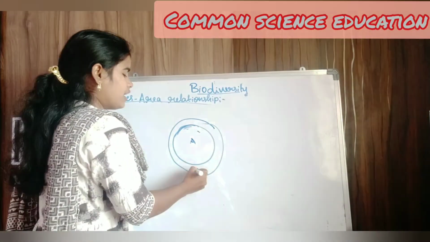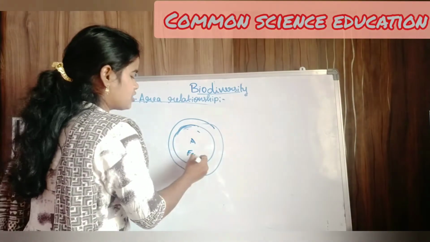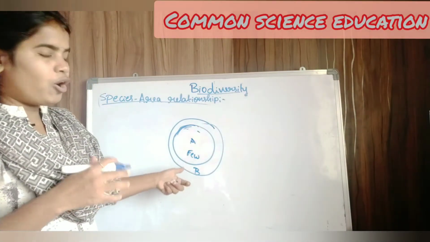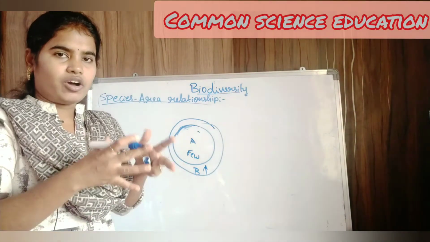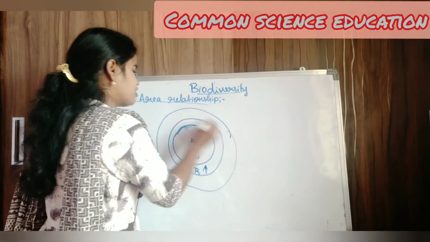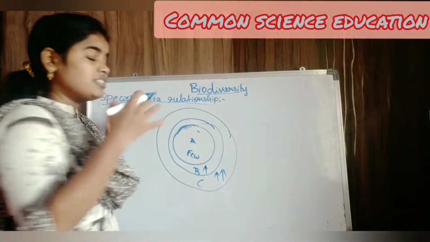This is area B. If we increase the research area beyond A, we can see an increase in the number of species, and again we increased our research area. Here the number of species increased drastically.